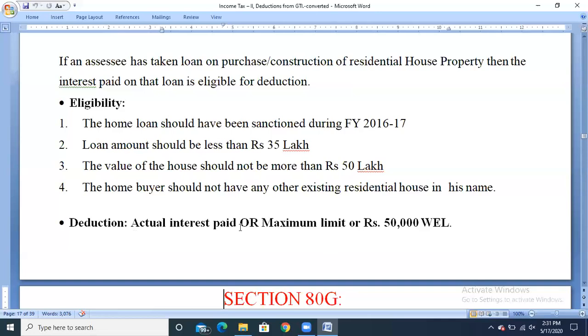So be careful. 80EE deals with the interest on a loan taken for the construction or purchase of residential house property. The loan amount should be less than 35 lakhs, the value of the house property should not be more than 50 lakh, the assessee should not hold any house property at the time of taking the loan, and the loan has to be sanctioned during the financial year 16-17. The deduction amount is the actual interest paid or the maximum limit of rupees 50,000, whichever is lesser. So this is about section 80EE.